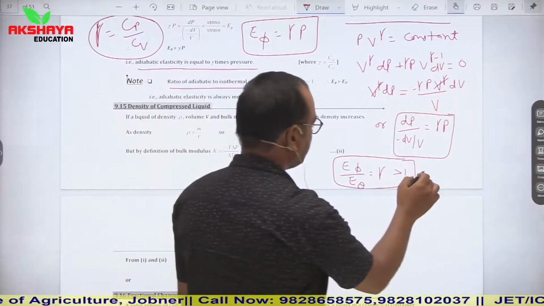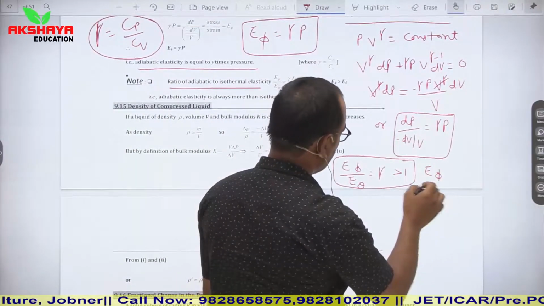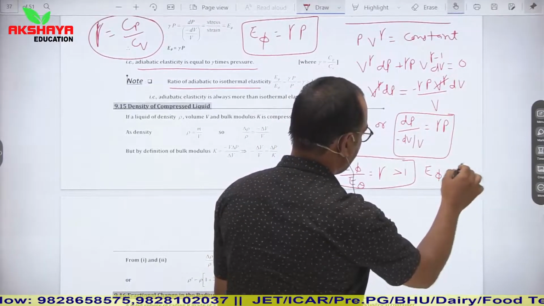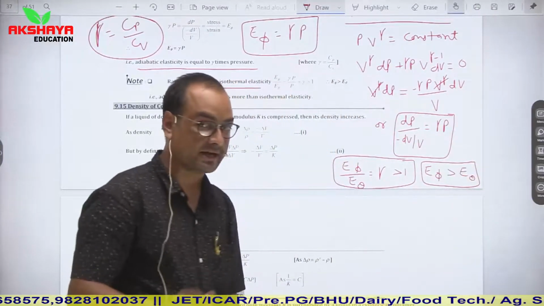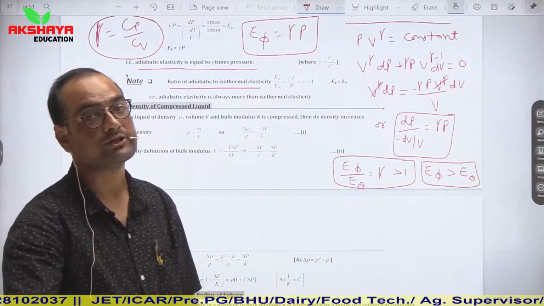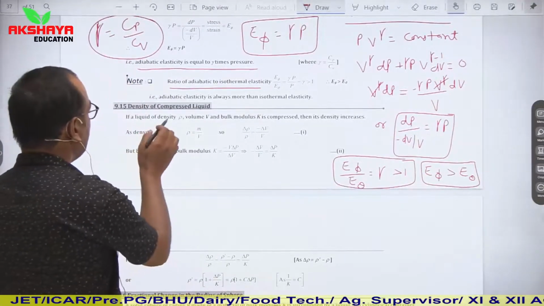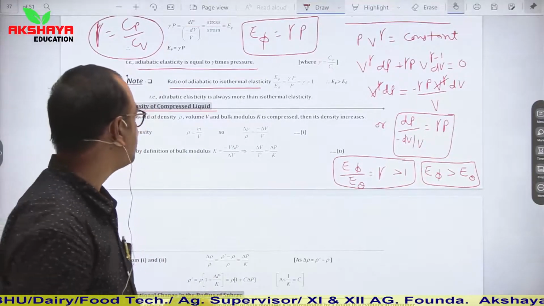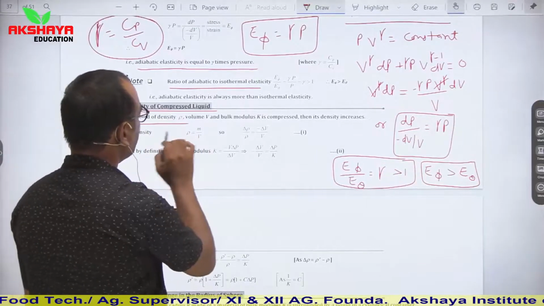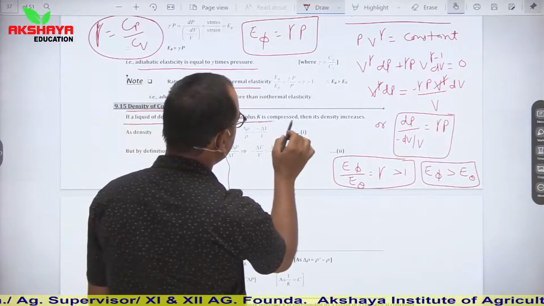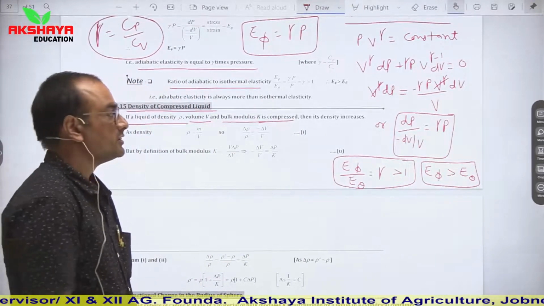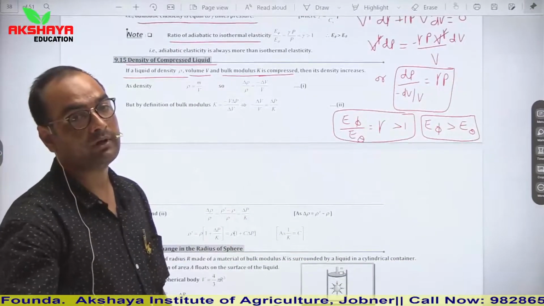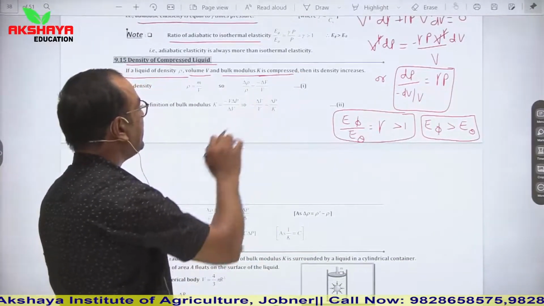It means we can say that isothermal elasticity is always less than adiabatic elasticity. Adiabatic elasticity is always greater than isothermal. Now see, density of a compressed liquid. How is density calculated for a compressed liquid? If a liquid of density rho, volume V and bulk modulus K is compressed, then its density increases.